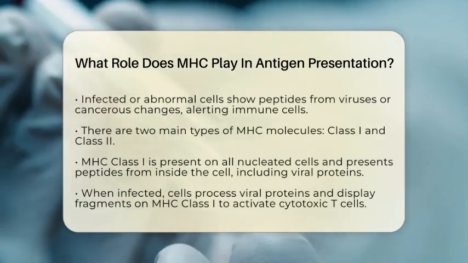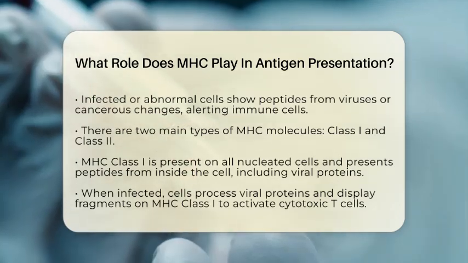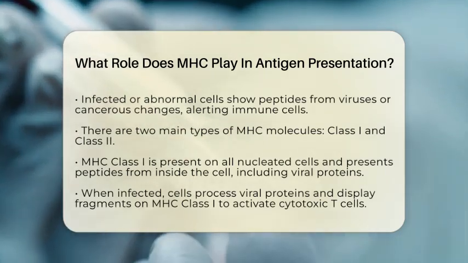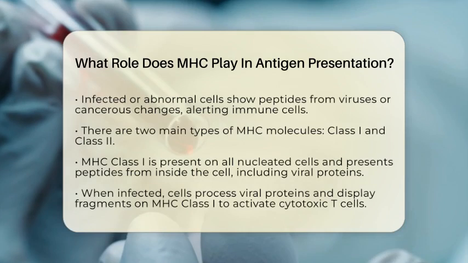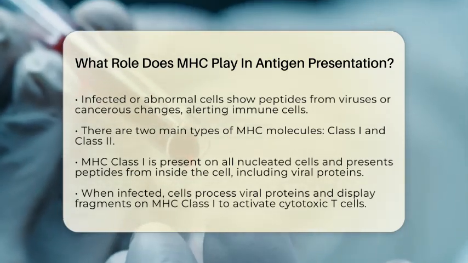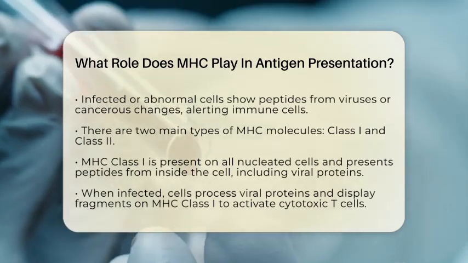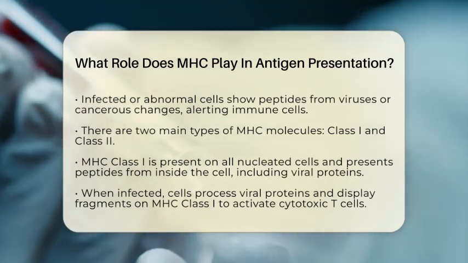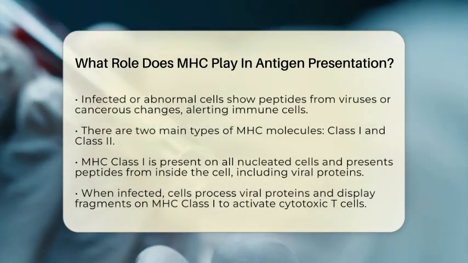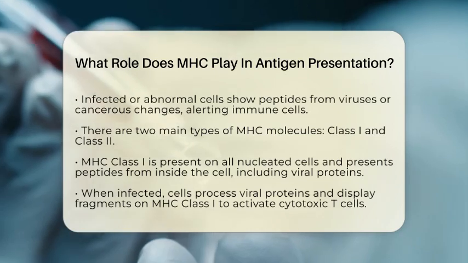The first is MHC class I, which is found on all cells that have a nucleus. These molecules display peptides from proteins made inside the cell, including those from viruses that infect the cell. When a virus infects a cell, the cell processes viral proteins and puts small pieces of them on MHC class I molecules. These are then shown on the cell surface, alerting cytotoxic T cells. These T cells can recognize the infected cell by the peptide MHC complex and destroy it, stopping the virus from spreading.